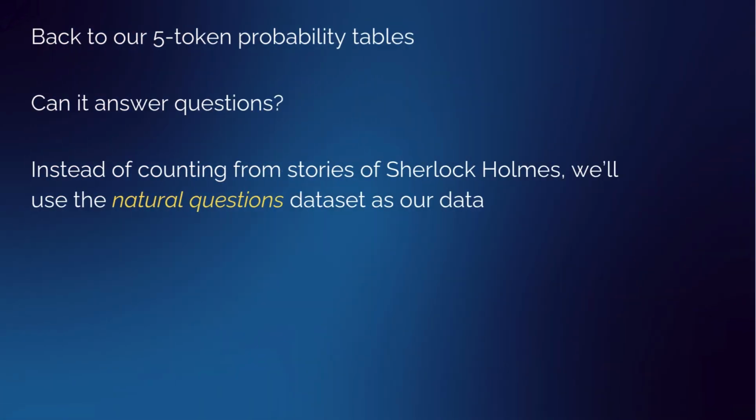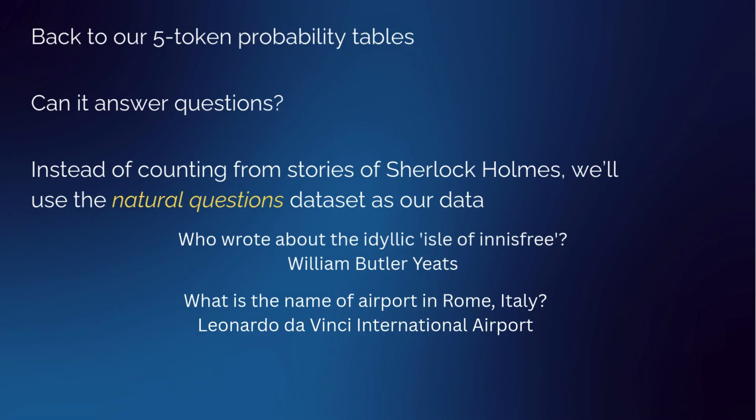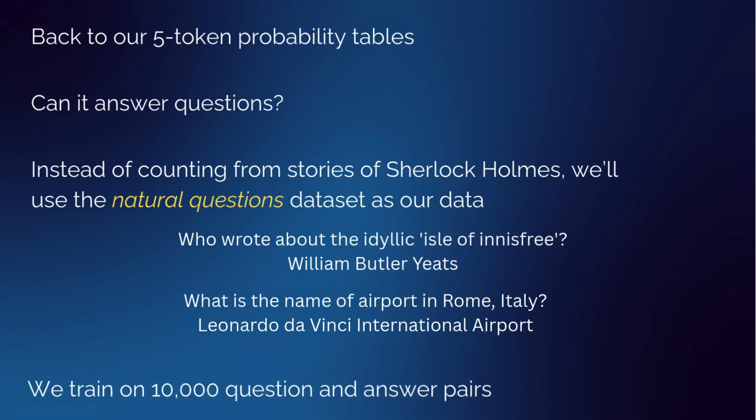Okay, so back to our 5 token probability tables. Can it answer questions? Instead of using Sherlock Holmes as the data, I'm going to use something called the Natural Questions dataset. This is a dataset that is used to test LLMs, and it's just a lot of question-answer pairs. So things like, who wrote about the idyllic Lake Isle of Innisfree? It's William Yeats. What is the name of the airport in Rome, Italy? It's Leonardo da Vinci International Airport. So we're going to train on 10,000 question and answer pairs. We'll do exactly the same thing we did before. We build these probability tables of what token follows the 5 tokens that we input. And let's see what happens.